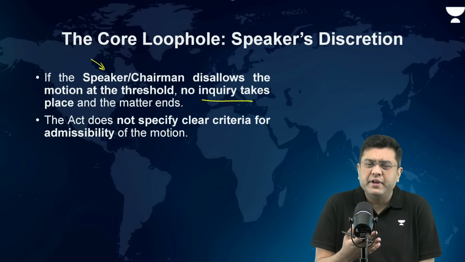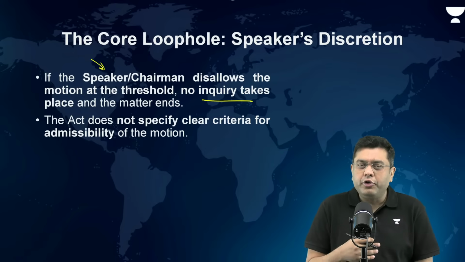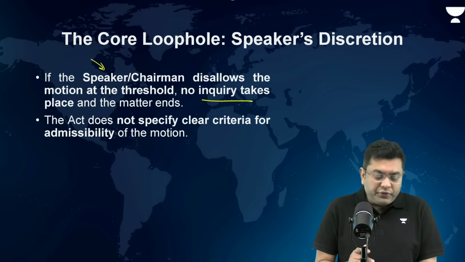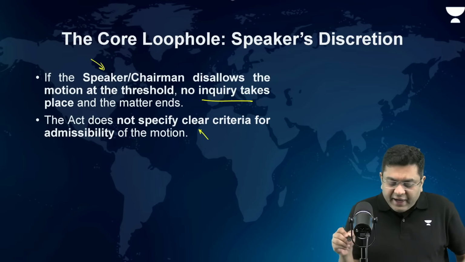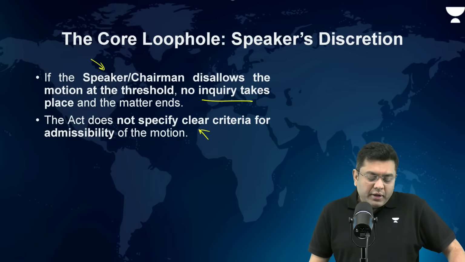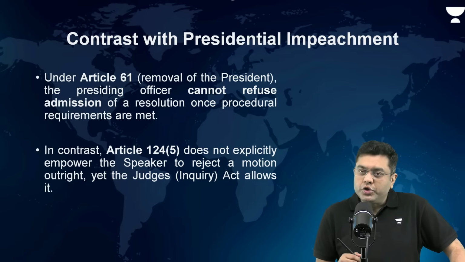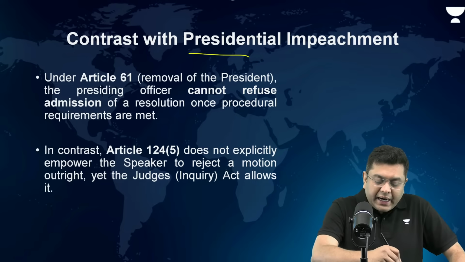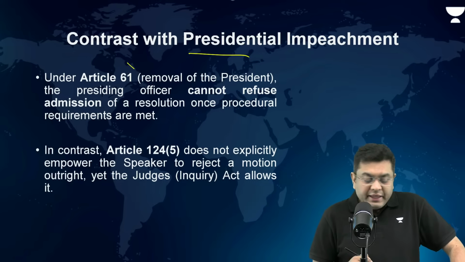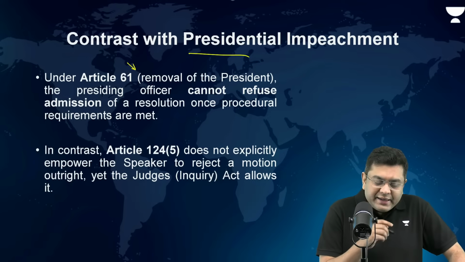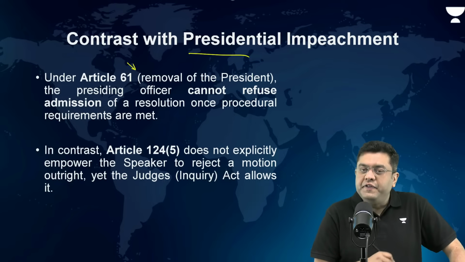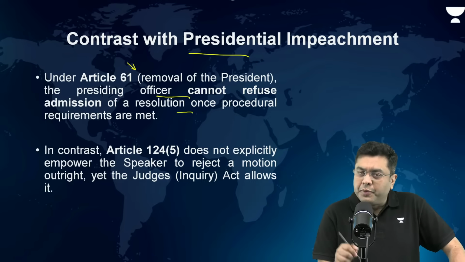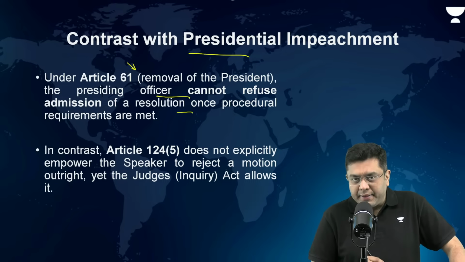It is a different case that it can then be taken for judicial review as well, but nonetheless, the matter ends. The Act does not specify clear criteria for the admissibility of the motion. Now, contrast this with the presidential impeachment. Under Article 61, the removal of the president, the presiding officer cannot refuse admission of a resolution once procedural requirements are met.